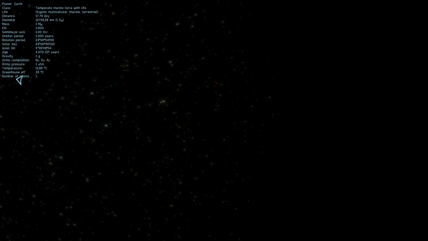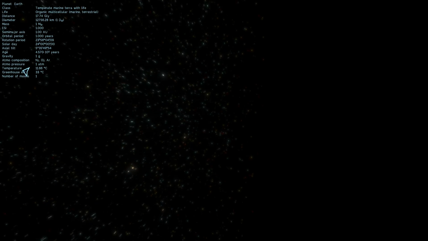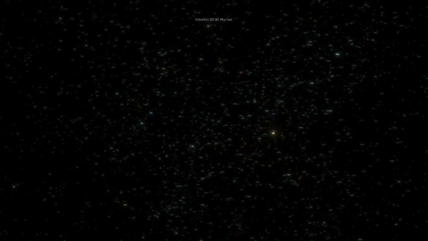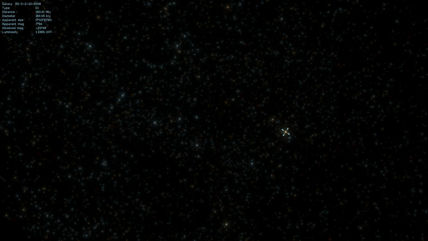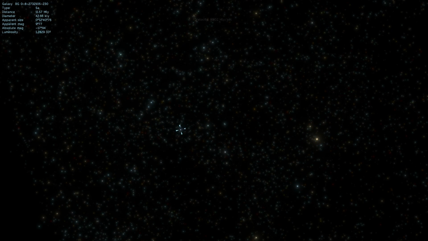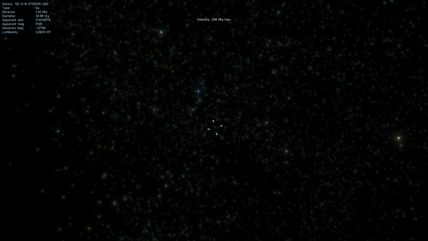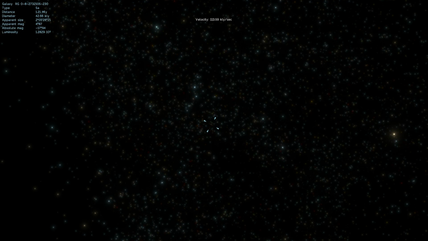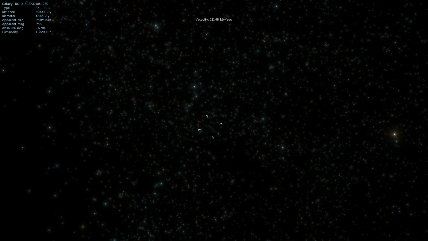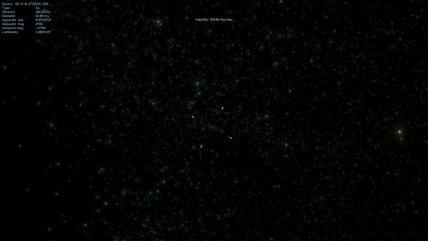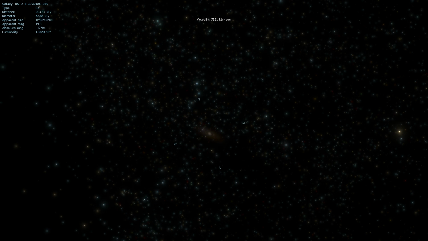Every single one of them here probably hides quite a lot of interesting stuff. Now, there's actually quite a lot of choices for us here, and I guess we can pick something that's more bright, like for example this galaxy right there, which seems to be an elliptical galaxy, I guess. Yeah, E1 elliptical galaxy with the diameter of 160,000 light years. But I really actually want to pick something that looks more like our own galaxy. And this here might be it. This seems to be a galaxy that is actually spiral. SA type spiral galaxy. So maybe this is actually where we're going to go. It's a little bit smaller than the Milky Way.